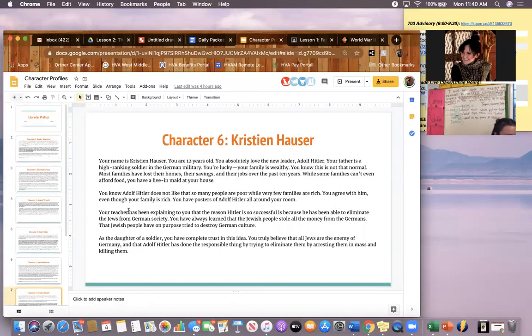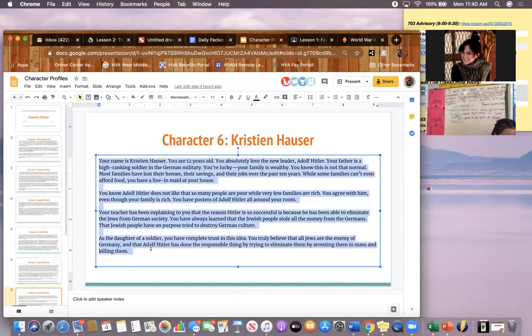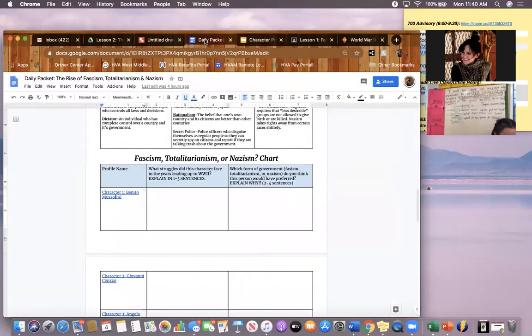So your job is to read through the profile, the description of the individual, and using the information in their profile description, fill in the rest of your fascism, totalitarianism, or Nazism chart. In the center column, you're answering the question, what struggles did this character face in the years leading up to World War II? Explain in 1 to 3 sentences. Do not copy and paste, obviously. Paraphrase based on the information available in the profile.